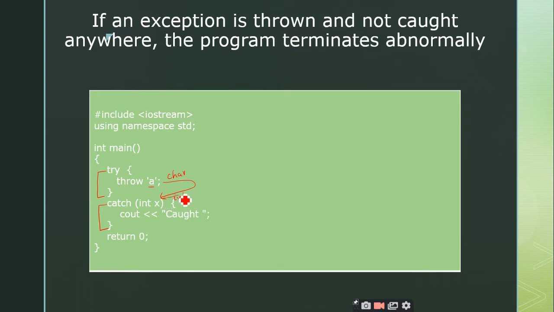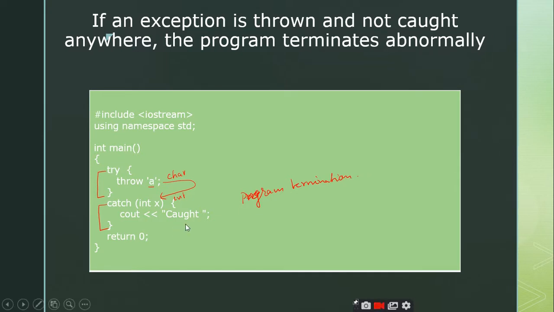So it tries to execute another catch block, but there are no other catch blocks here. You are throwing a character exception, and that is not caught anywhere inside the program using catch blocks. So this will ultimately lead to program termination, right? If you execute this one, you can understand. Shall I execute it?